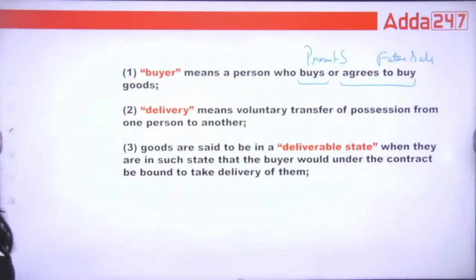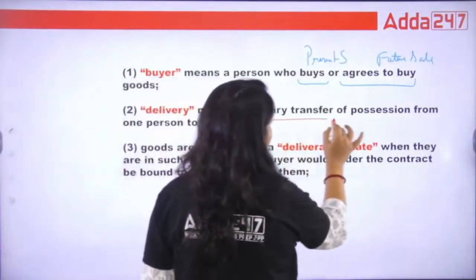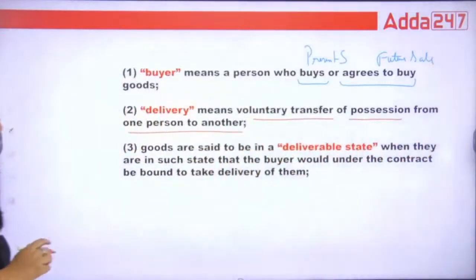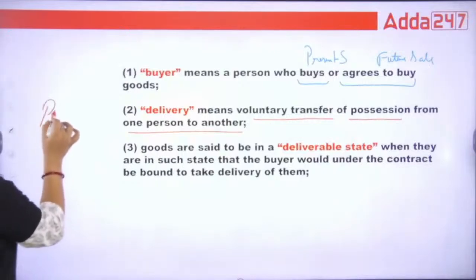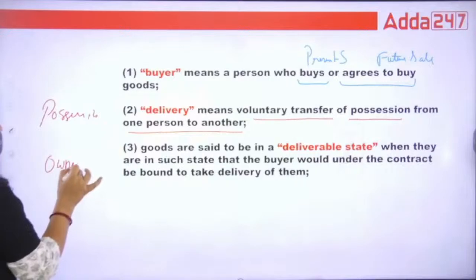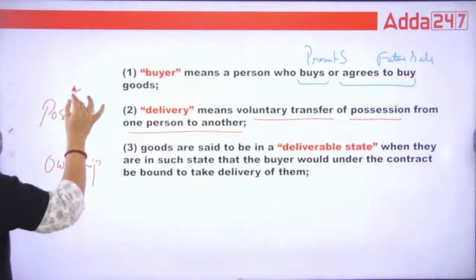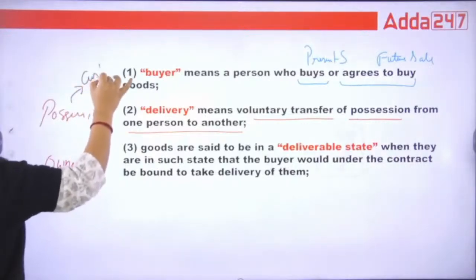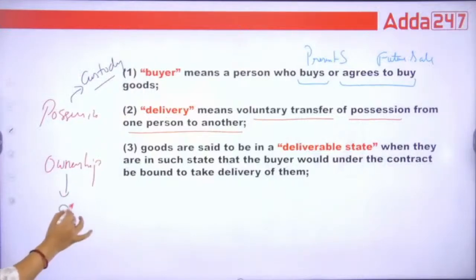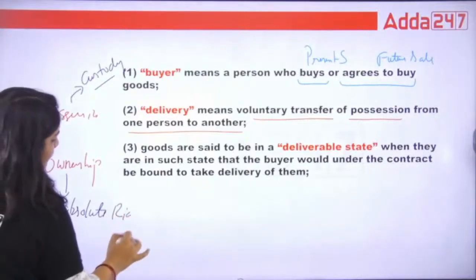Done? What is delivery? Delivery means voluntary transfer of possession from one person to another. There is a difference between possession and ownership. Possession means holding the goods, and ownership means you have an absolute right.